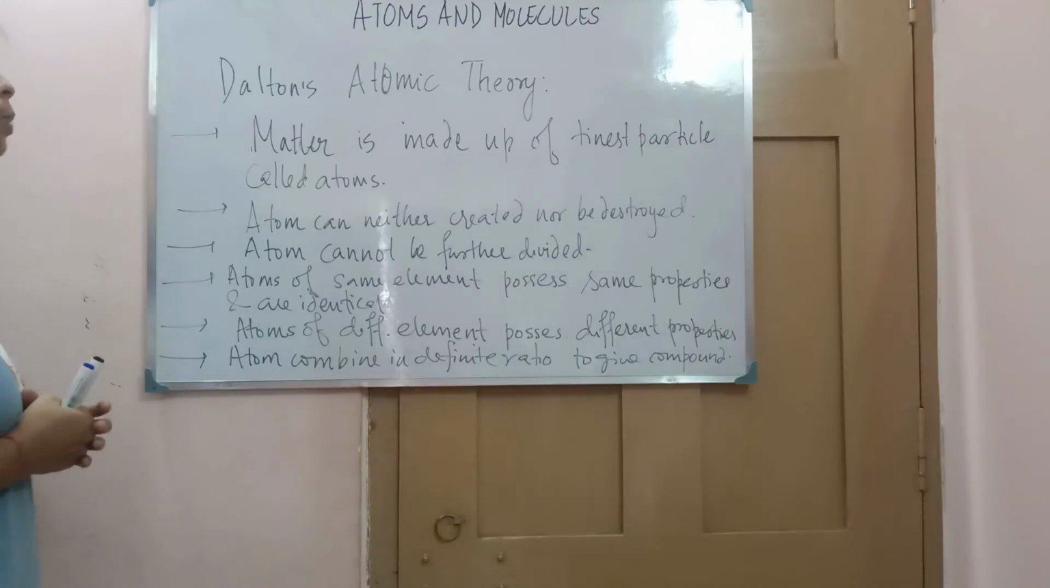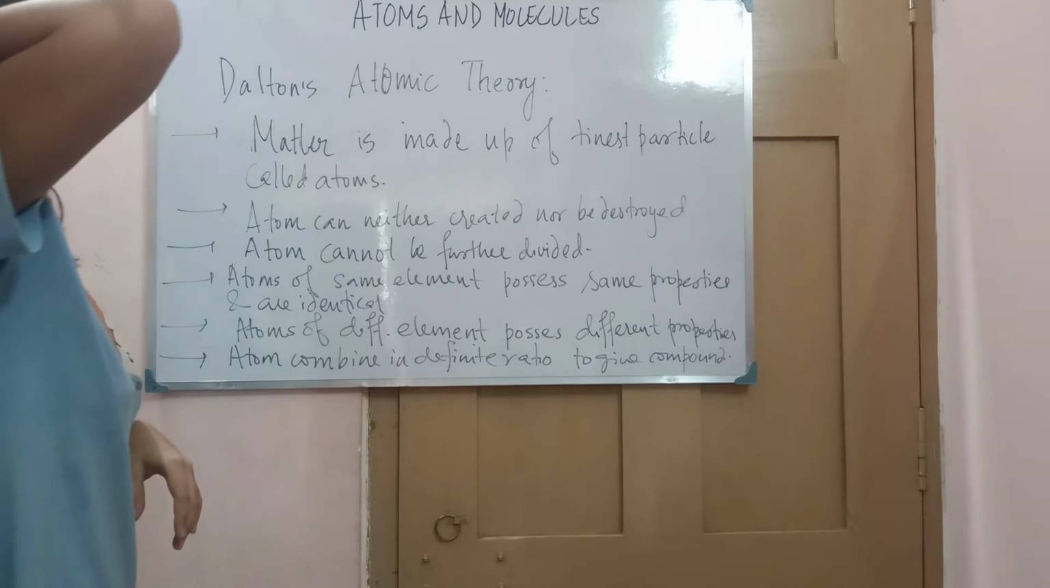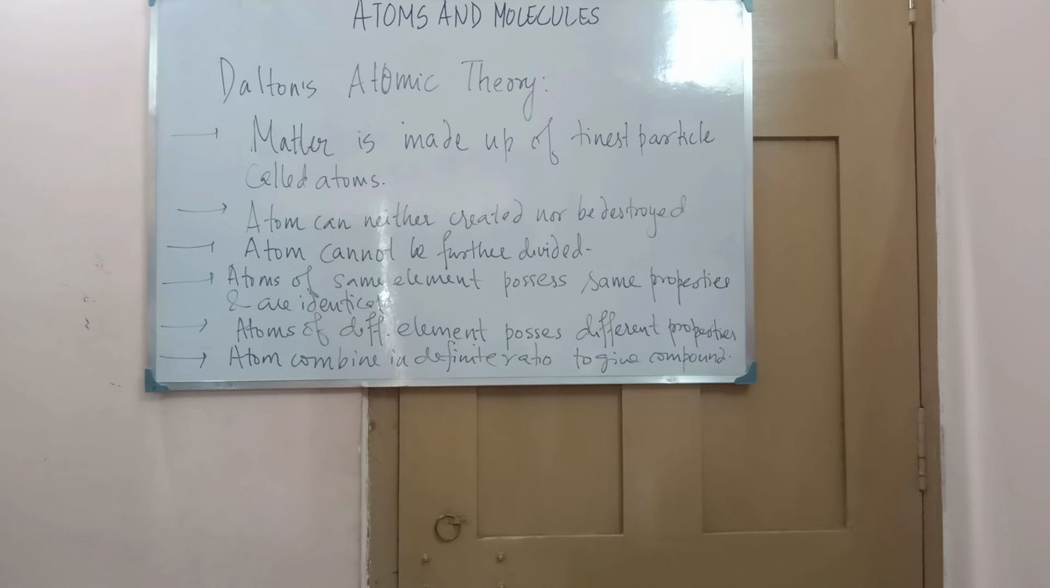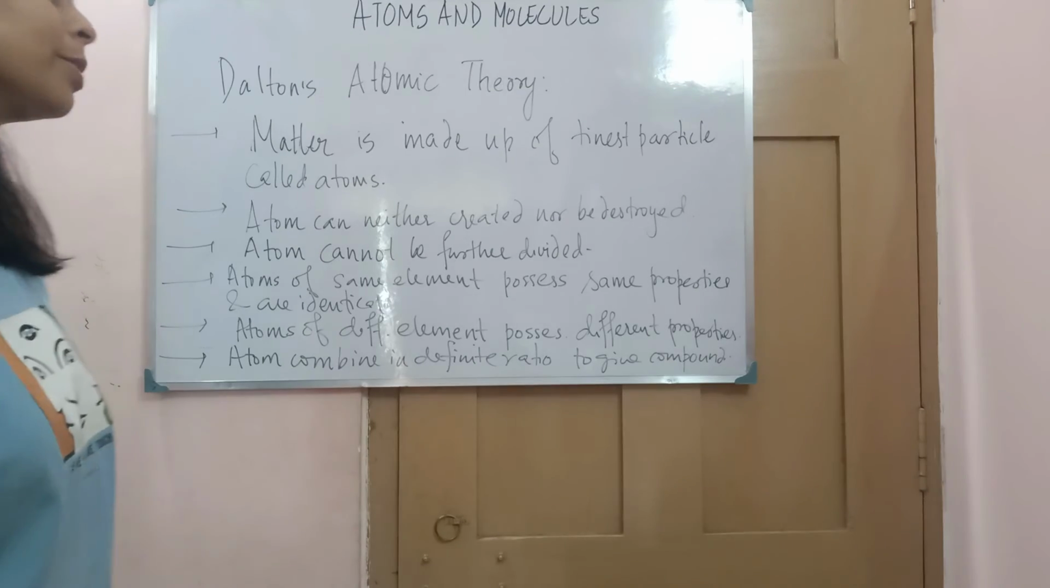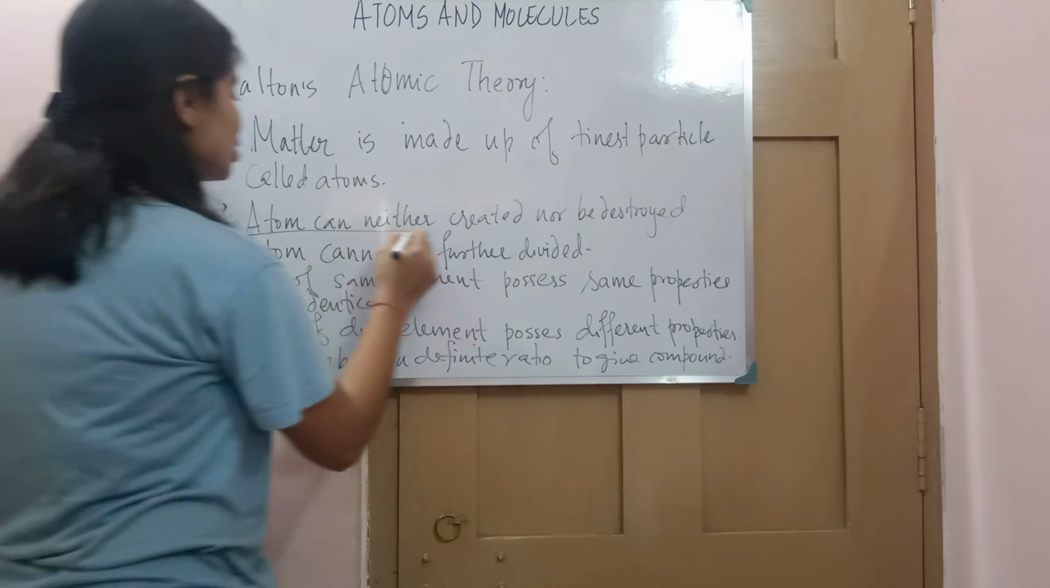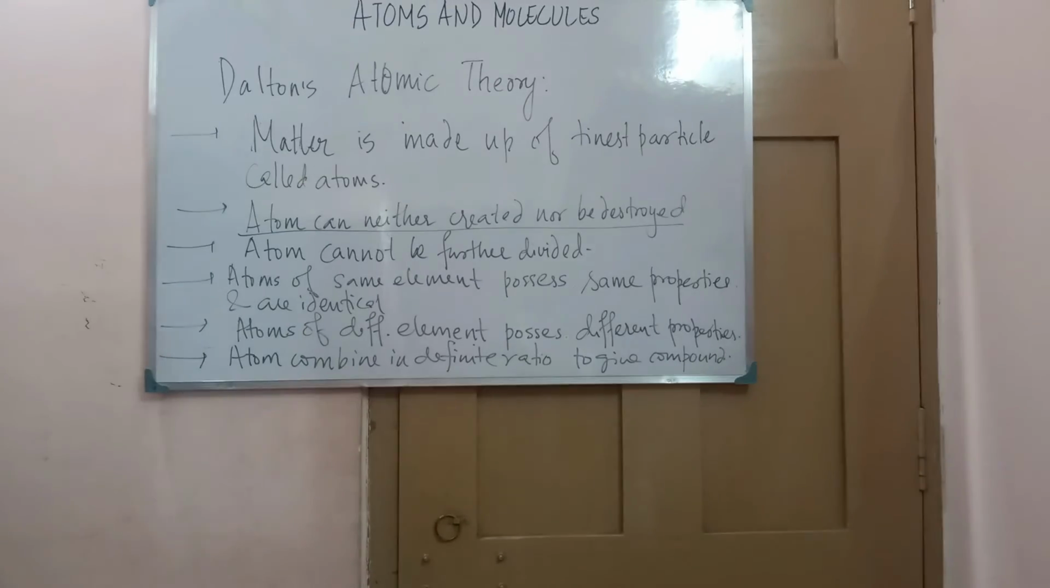Now let's see what Dalton's atomic theory states: that matter is made up of the tiniest particles, that is atoms. Atoms can neither be created nor be destroyed. Now see, atoms can neither be created nor be destroyed. This has come from which law? Law of conservation of mass.